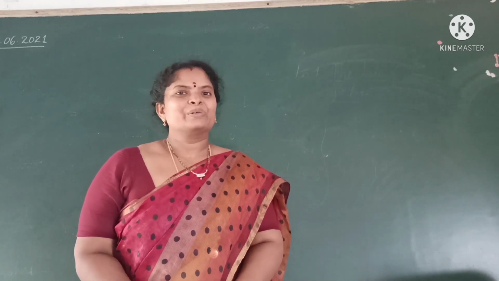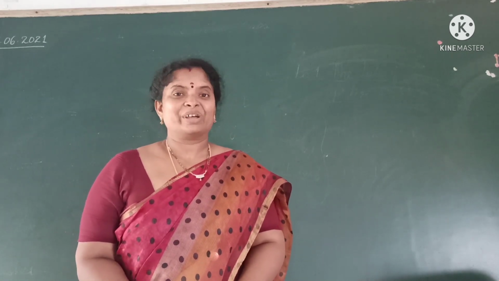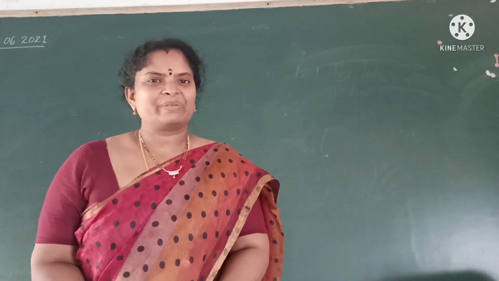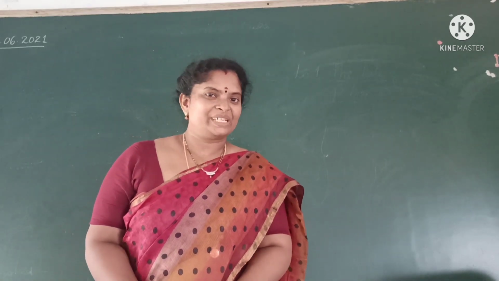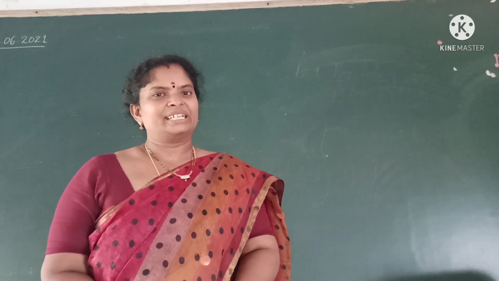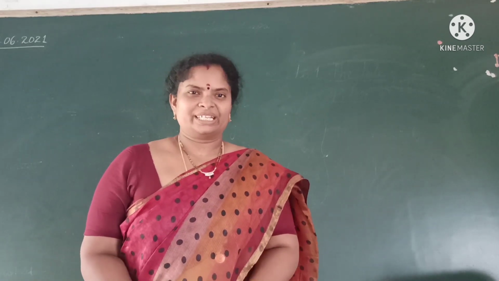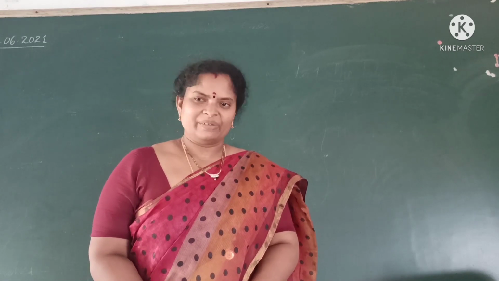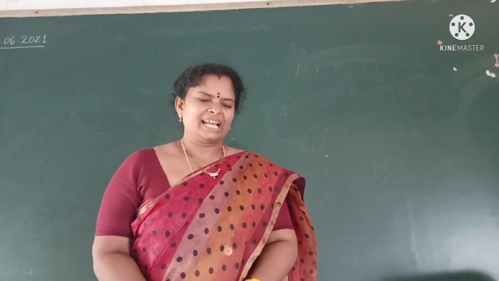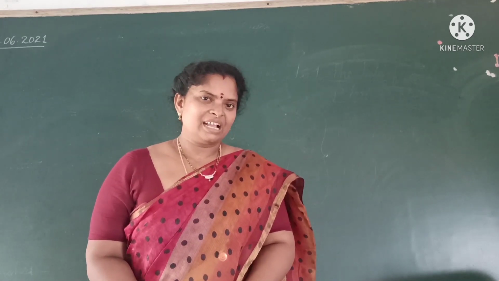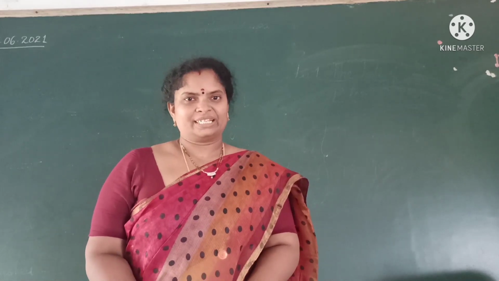Today we are going to know about our environment. What is our environment? In the previous class we learned what is our environment. The things around us are our environment. They may be living or non-living things. All the things around us make our environment.